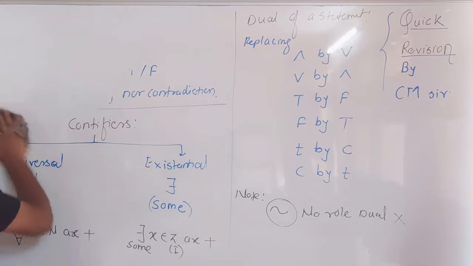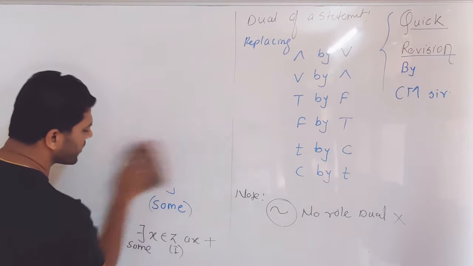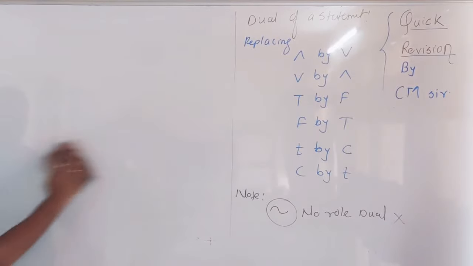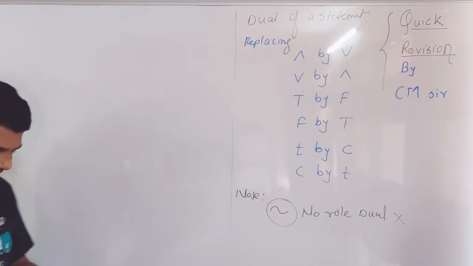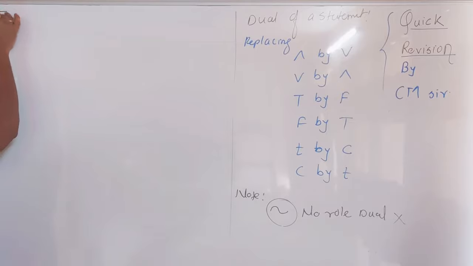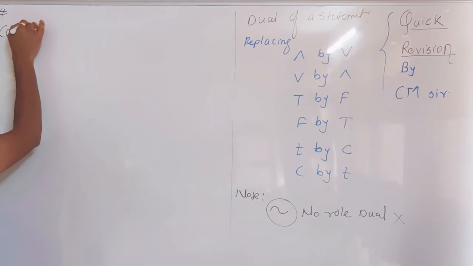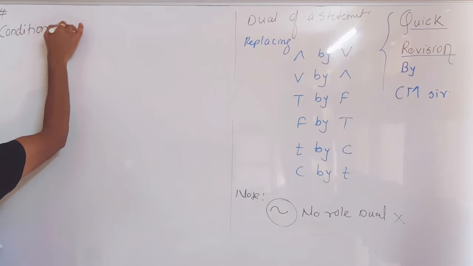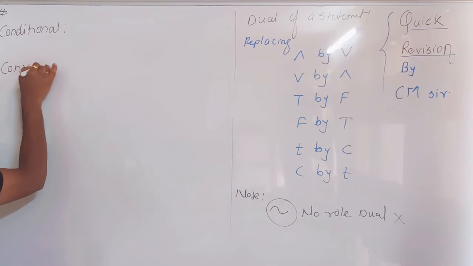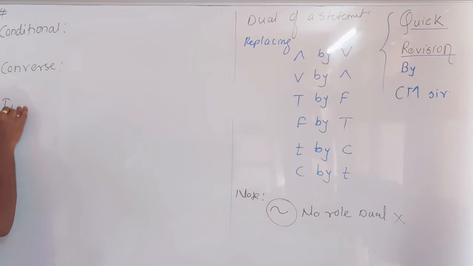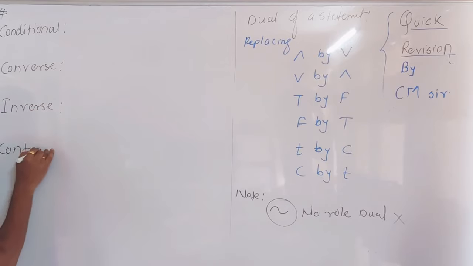Okay, then the next article is conditional, converse, inverse and contrapositive. Very important, very interesting article. Conditional, then converse, then inverse, and the last one is contrapositive. So what is a conditional statement?